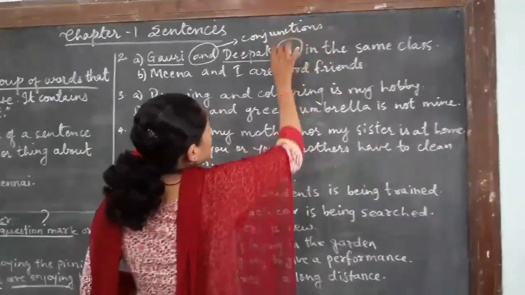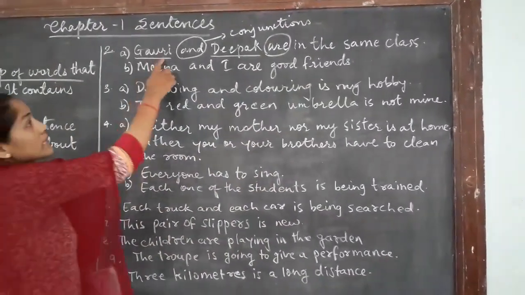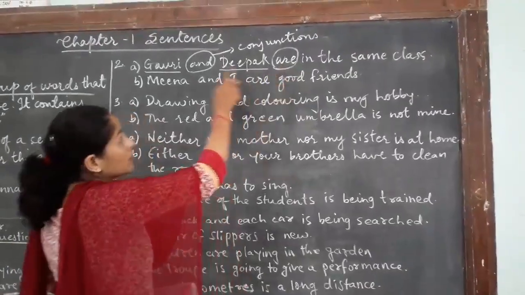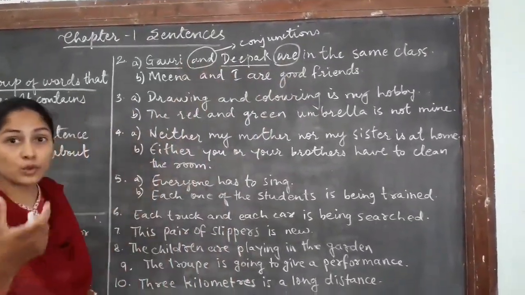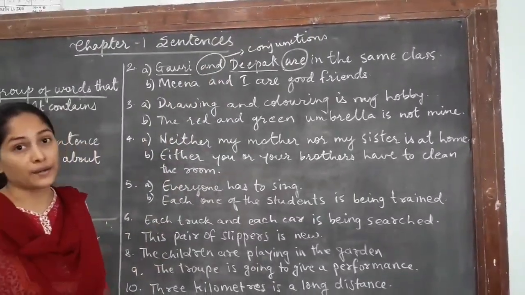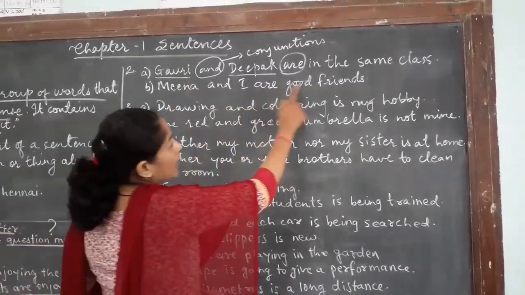So here the verb will be "are" in the class. Because they are different identities, it will not be "is". They are different, but we are taking them together with the help of a conjunction. So we will add "are" there. Second one, we have "Meena and I are good friends."